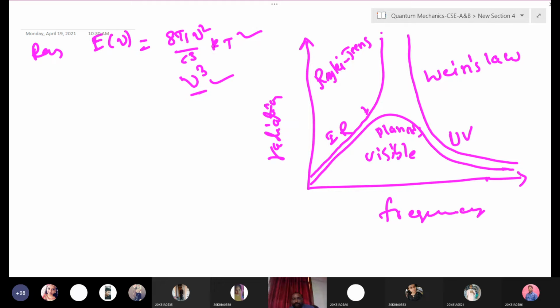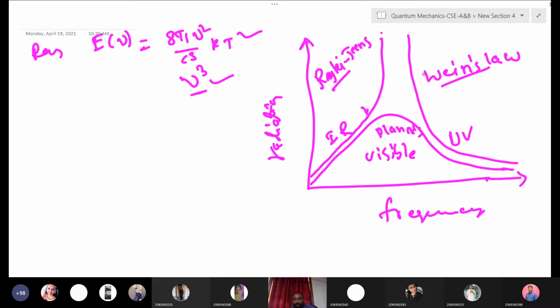So if you use Rayleigh's law and Wien's law, what are they saying? They say that up to a particular frequency it emits a certain amount of radiation, but after that, infinite radiation is coming from the black body. But that is not possible, right?